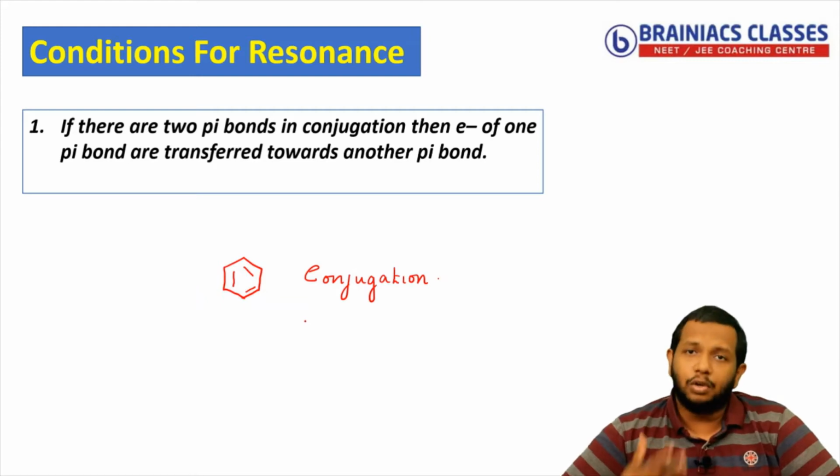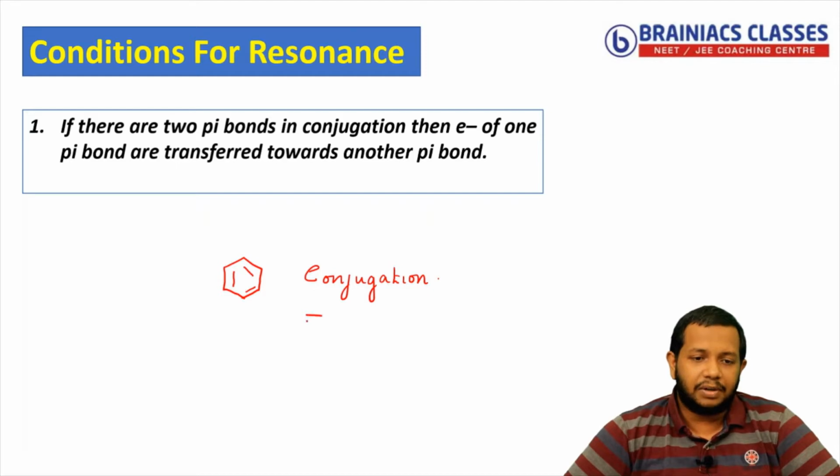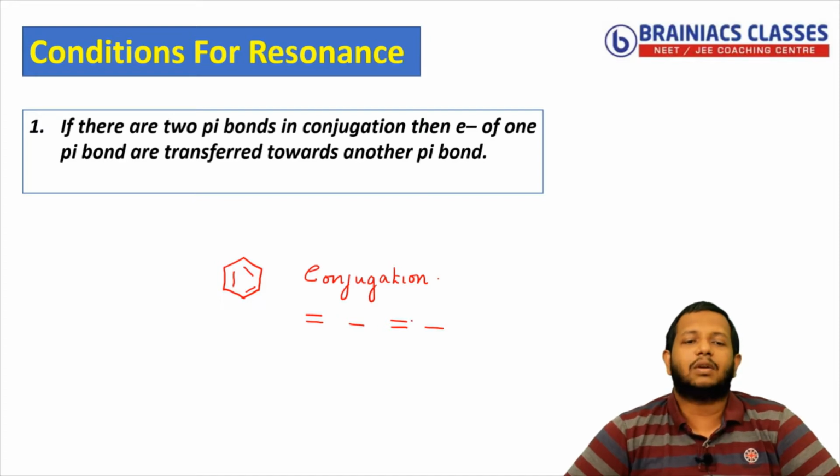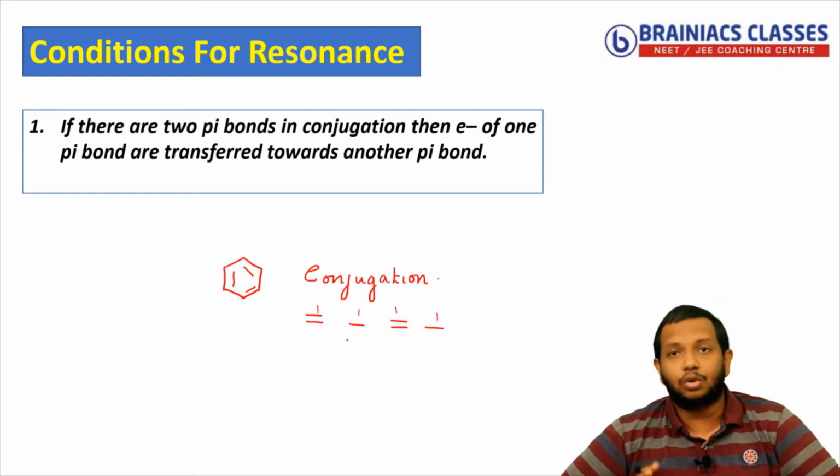So what do we mean by conjugation? Conjugation means alternate. With respect to resonance, I can say that if you have a double bond followed by a single bond, then a double bond again, then a single bond, with the double bond alternating with the single bond, if such a system is present, then we can say conjugation is present.